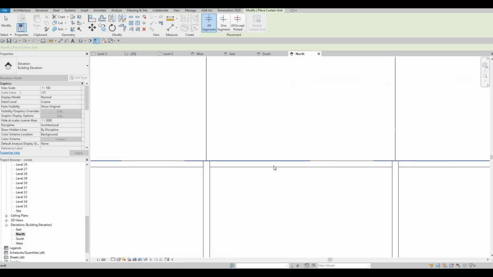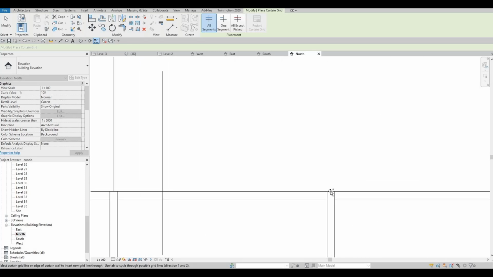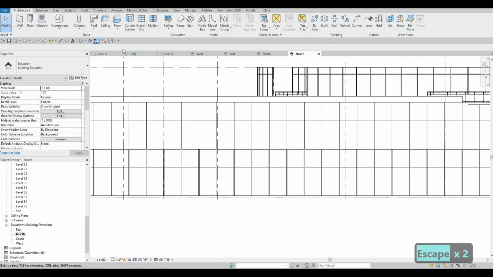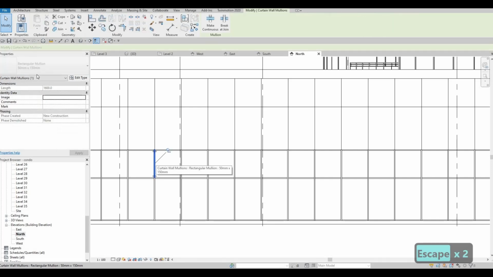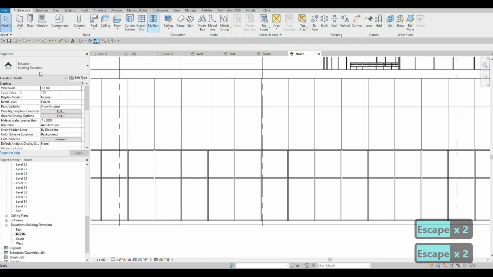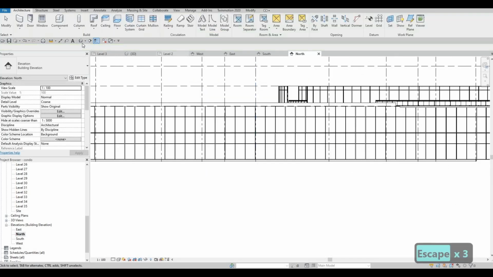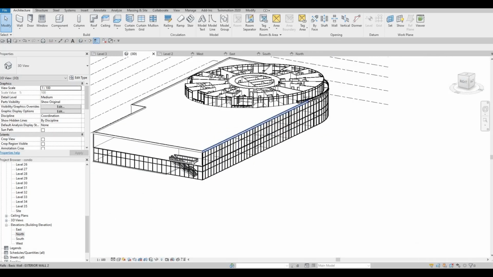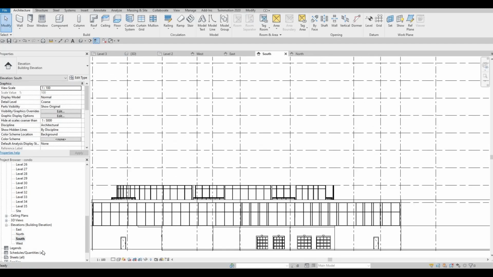Okay, and then just adding, and then let's see, let's add this, and then mullion. Let's see what kind of mullion we have here. 50 by 150. So 50 by 150, make sure all grid and then select. And then let's look at it. So it looks the same. And then we just need to do it on the other side.